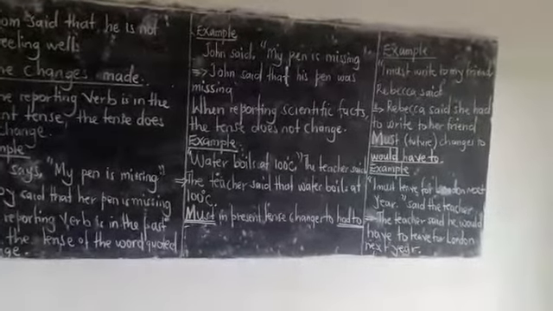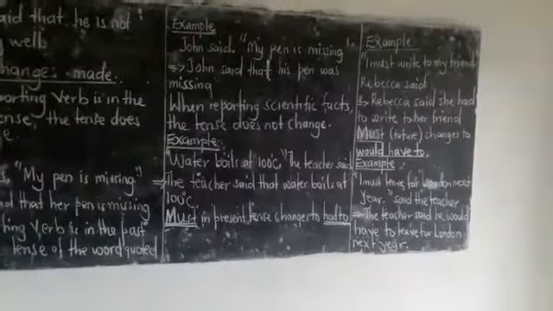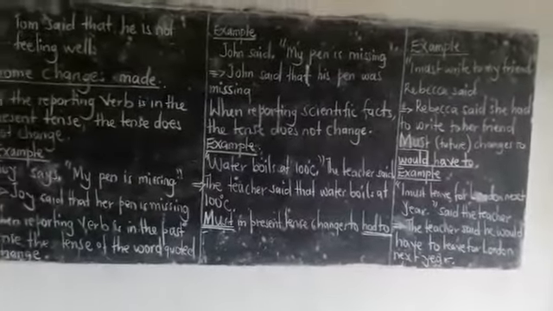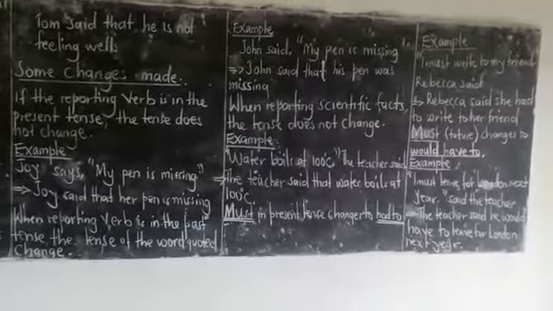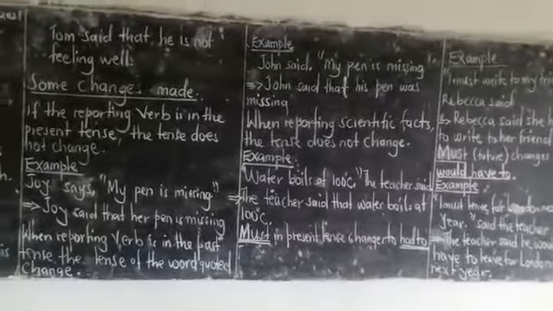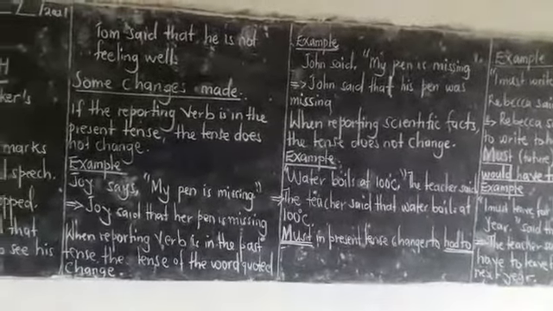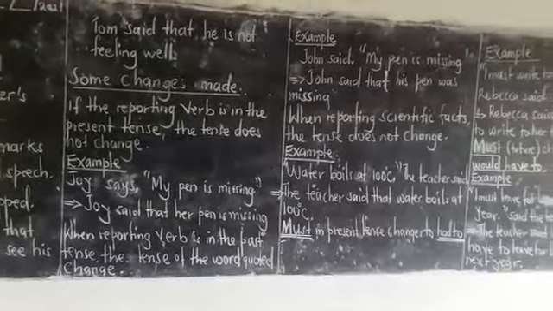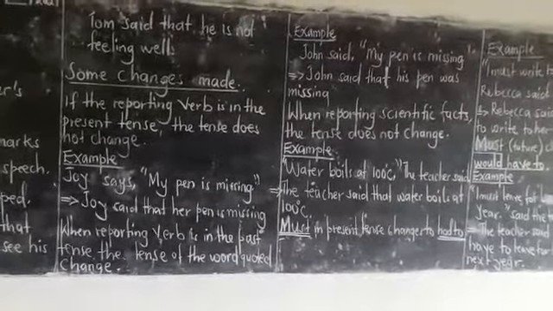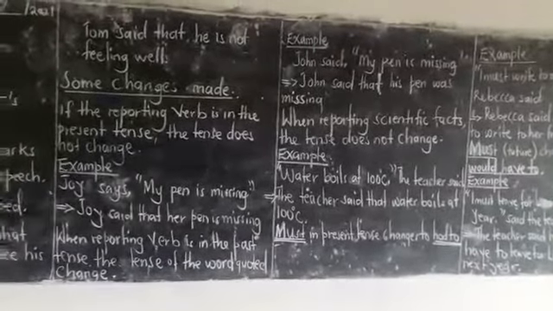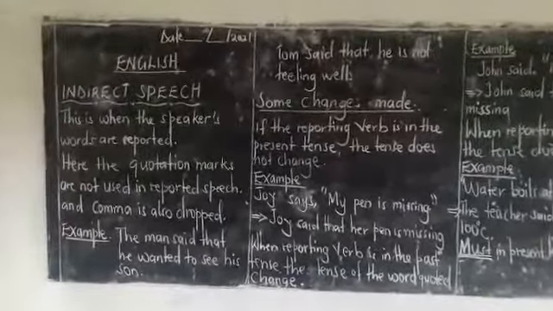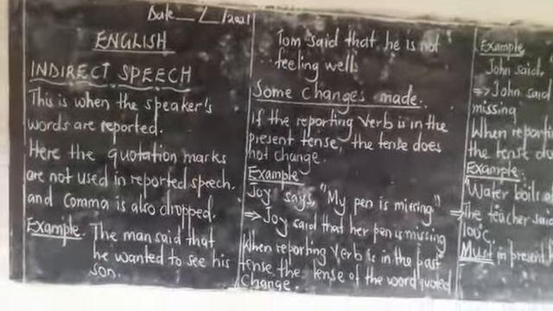In case it is future, know how to change it. If you are talking about science facts, know how to use them. And if you are not dealing with science facts, but the verb is in the past tense, know how you are going to do it. And if the verb is in present tense, know how you are going to do it. Just use my simple explanations so that you can do it.